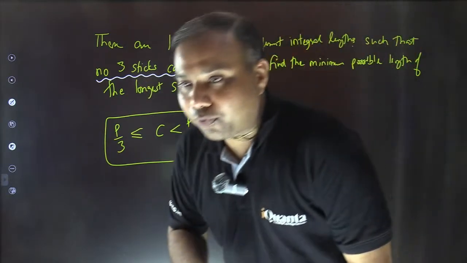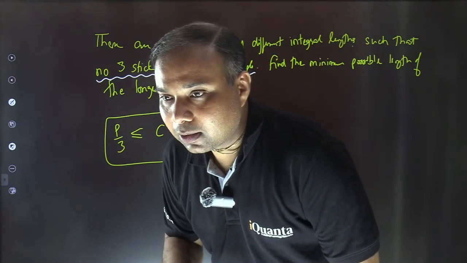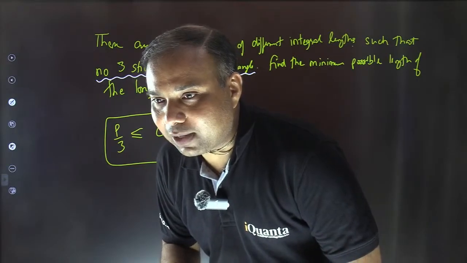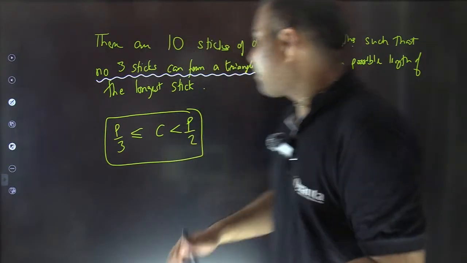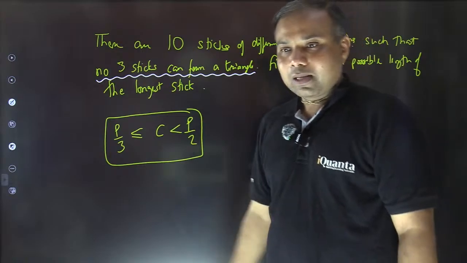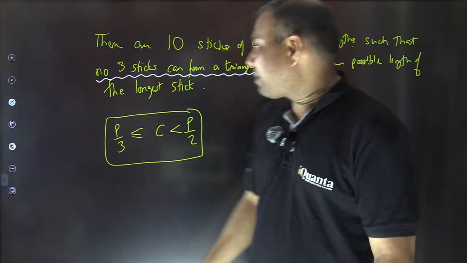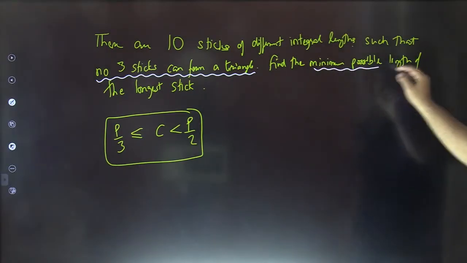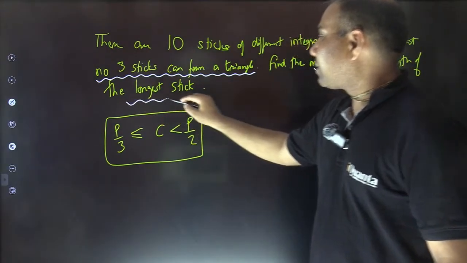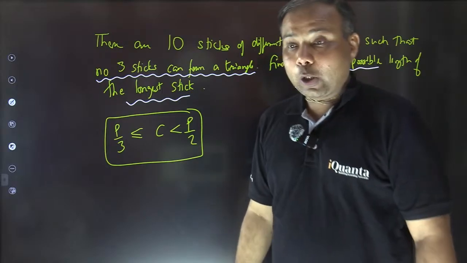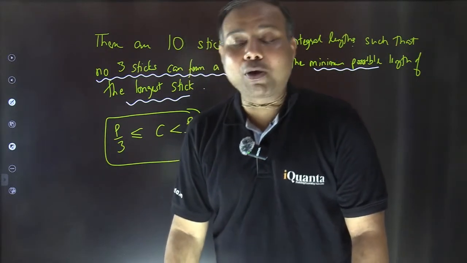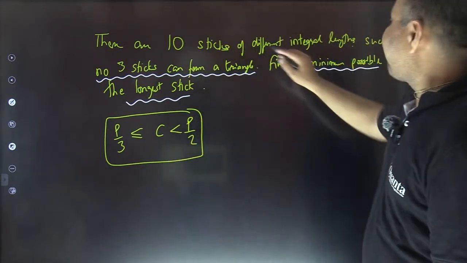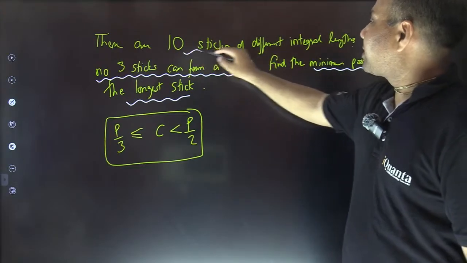ठीक है ना? And further, out of the 10 sticks, 1 stick can be of length 4. 1 stick may be. We are asking about the longest stick, Ridhima. 1 stick may be of length 4, that's fine, but we are asking about the longest stick. We are asking about the minimum possible length of the longest stick. ठीक है ना? Longest stick की minimum length क्या होगी? That's what we are asking. And all sticks are having different lengths. All 10 sticks are of different length.